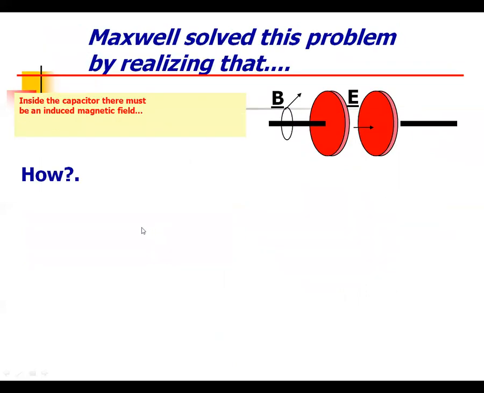Maxwell solved this problem by realizing that inside the capacitor there must be an induced magnetic field. This is the first stage, and it changes Ampere's law.